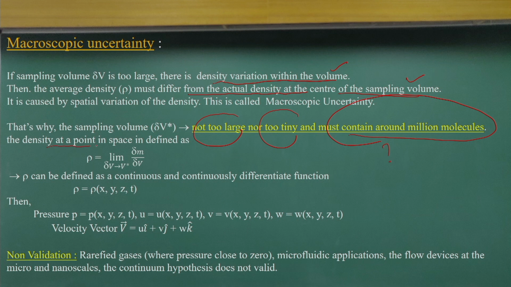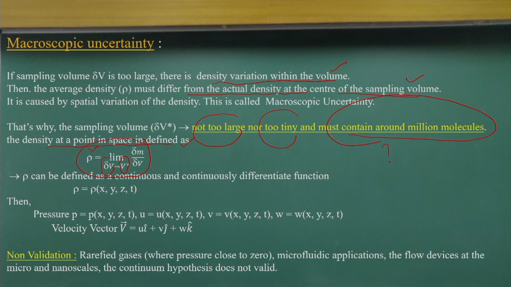So in mathematical terms I can define that we are looking at the density where the sampling volume is tending toward the limiting volume. So that is the density, the property.